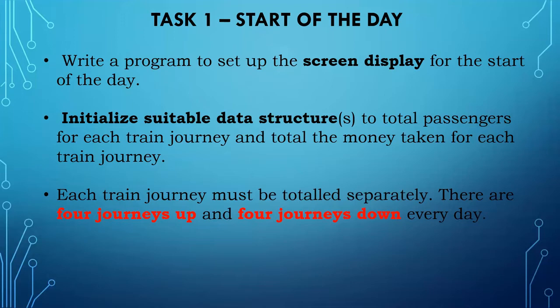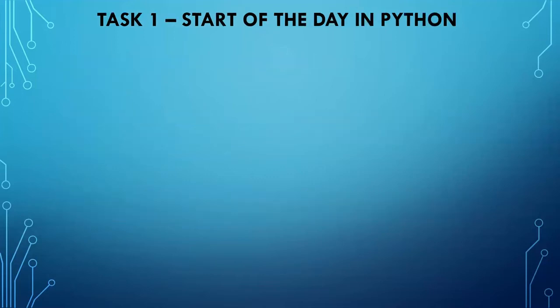And then we have to calculate money for journey up as well as journey down, and total money also. So for these journeys, up and down, we have to make a data structure clearly at the start of the day itself, so that in task 2 and task 3 we can easily handle it. So now the task 1 explanation in Python.